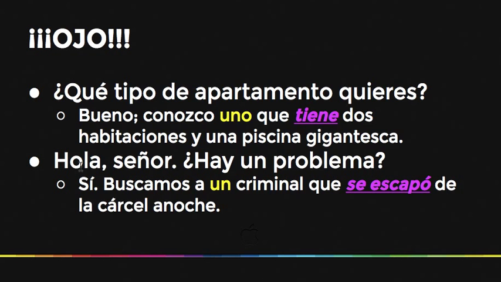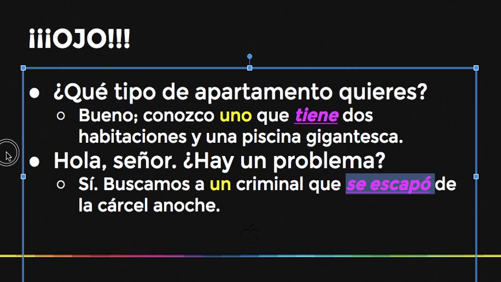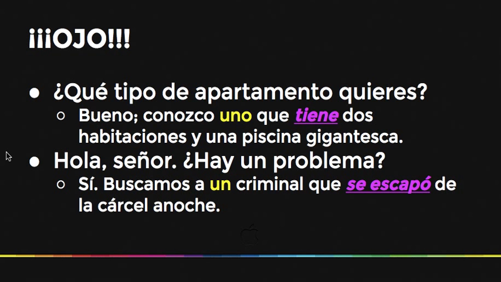Next one. Hola, señor. ¿Hay un problema? Let's say there's a policeman, that's the setup here. Hi, sir, or hi, officer. Is there a problem? And the officer says, sí, buscamos a un criminal que se escapó de la cárcel anoche. We see un here, but he's saying that we're looking for a criminal that escaped last night. And escapó is regular indicative, the preterite here. Why? Because they know of this criminal, even though they're referring to him or her as a criminal. It's not theoretical. It's not up in the air. They know exactly who it is. So be careful with that.